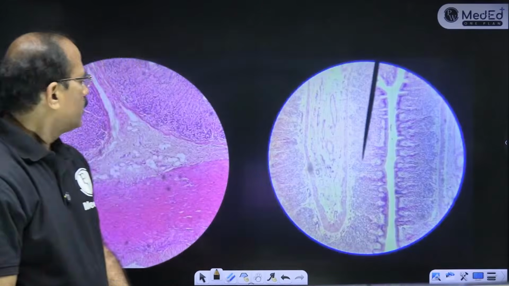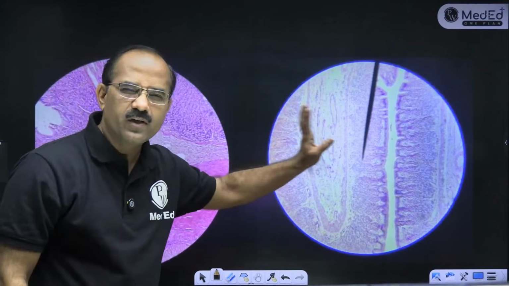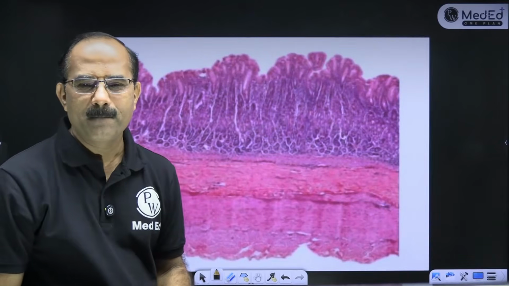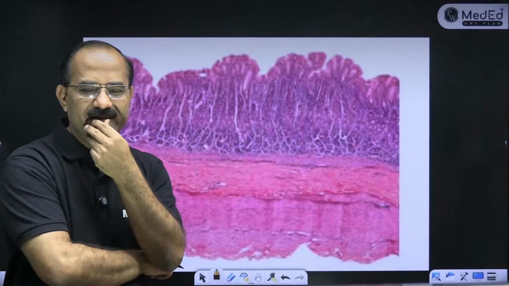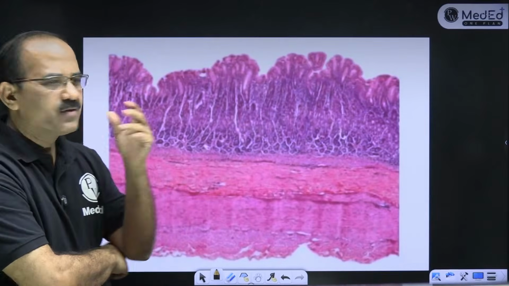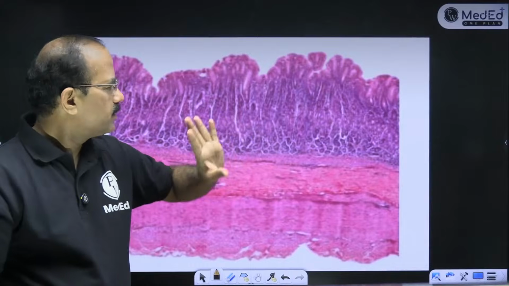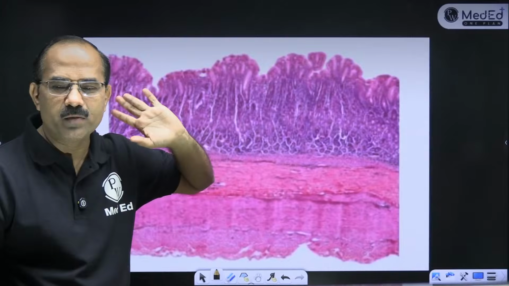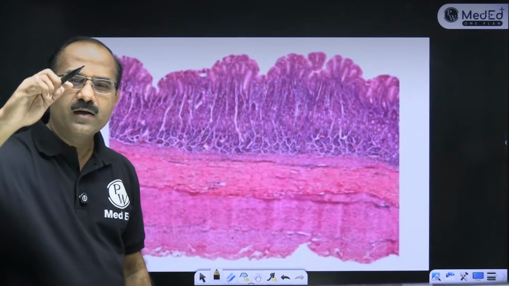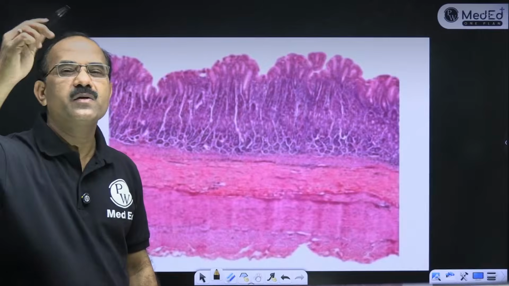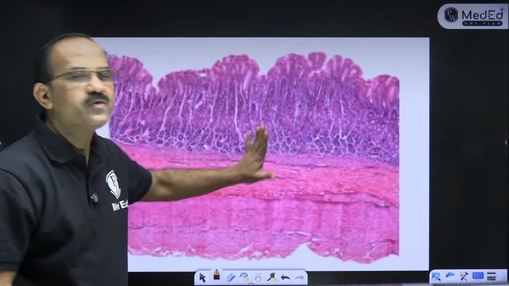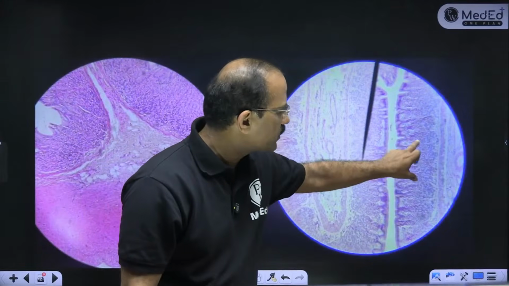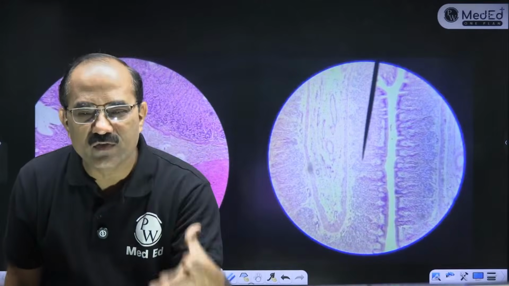GIT. Look at this slide. ये है ना थोड़ा सा difficult slide होता है बच्चों को आइडेंटिफाई करने को. Students find this slide difficult to identify. Now how do you identify this? 4 layers of GIT दिखते हैं. Then you see this simple columnar epithelium. Then when pits are less deep, and this is a colorful slide. इसमें chief cells होता है, parietal cells होता है. So this slide looks a beautiful, colorful slide.